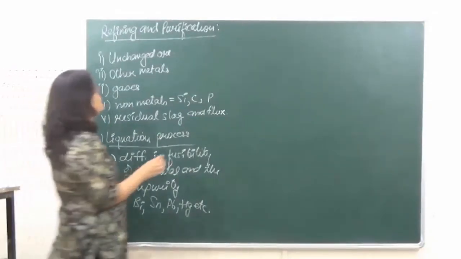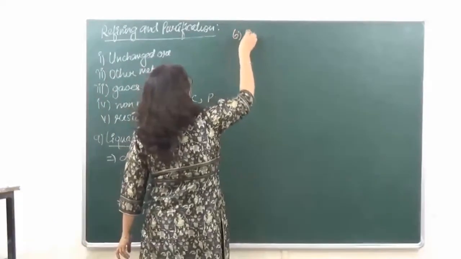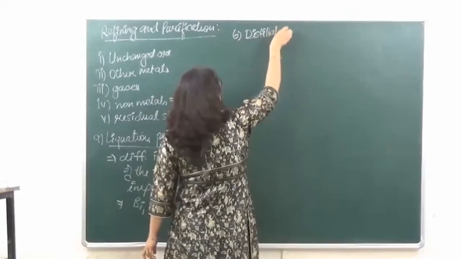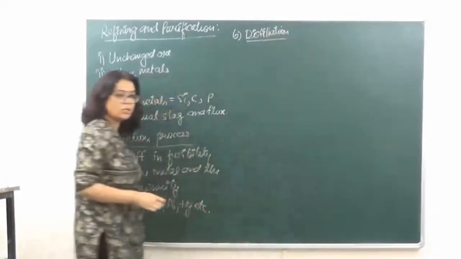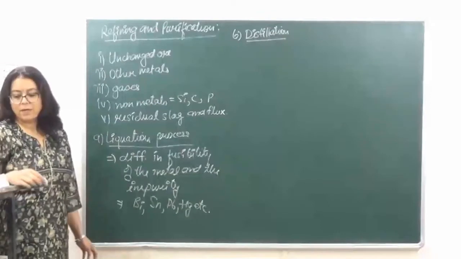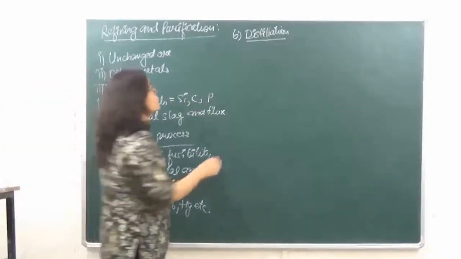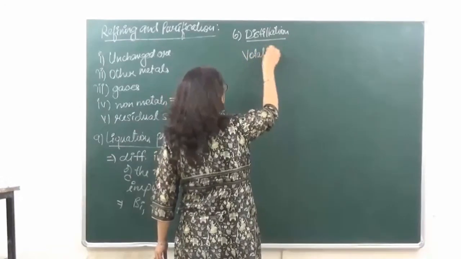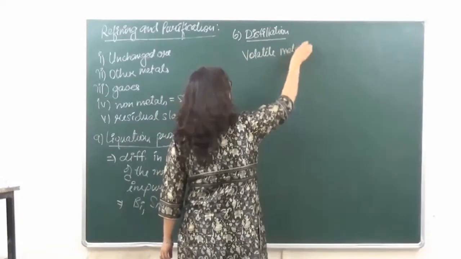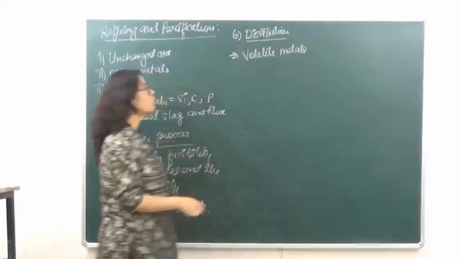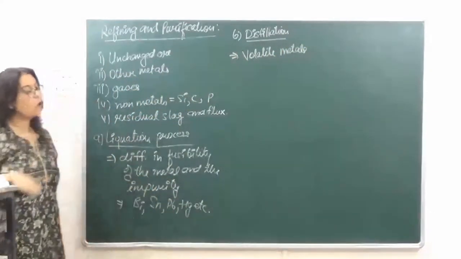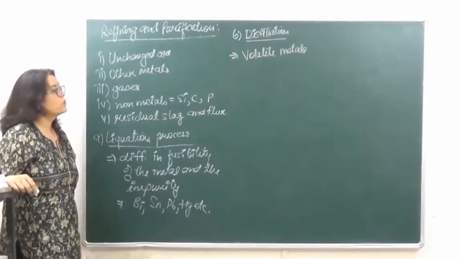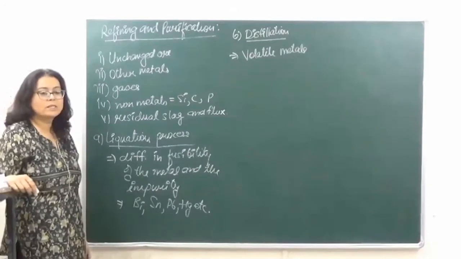Okay, then the second method which we have is distillation. Distillation is a simple method. It is used for metals which are easily volatile. Now the impurities being non-volatile, they will not be converted into their gaseous form, as a result of which the volatile metal... you know what distillation is, right?